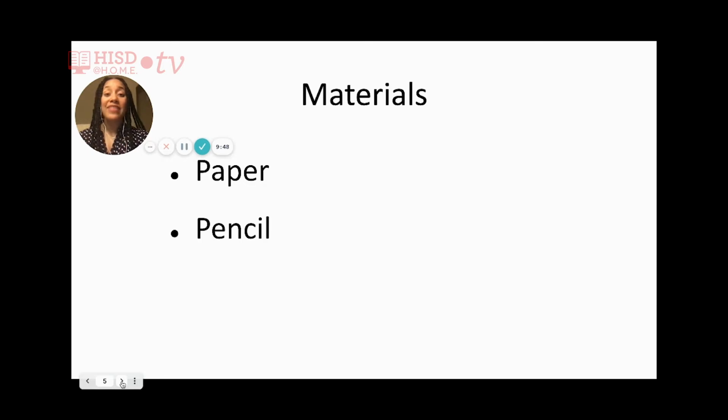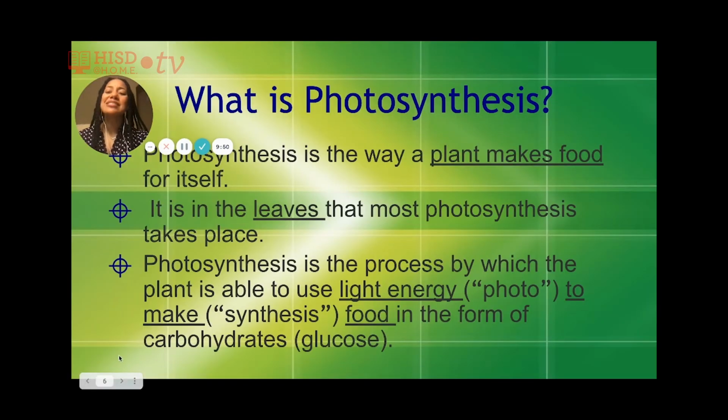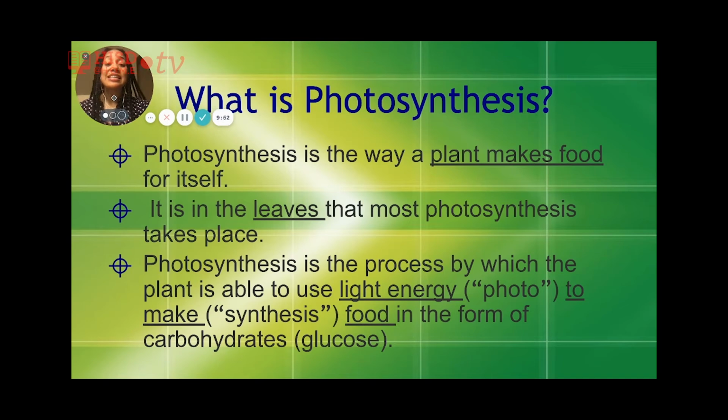But now that we have that out of the way, what is photosynthesis? So photosynthesis is a way a plant makes food for itself. Remember, plants are also known as producers or autotrophs. So unlike us, plants do not eat other organisms. Plants make their own food. It is in the leaves that most photosynthesis takes place.